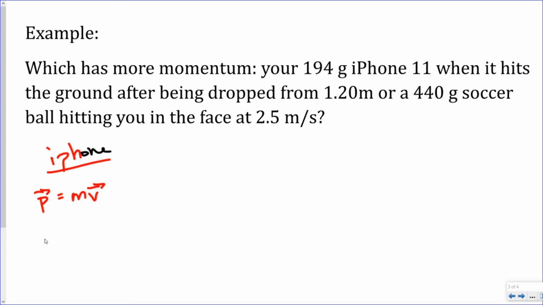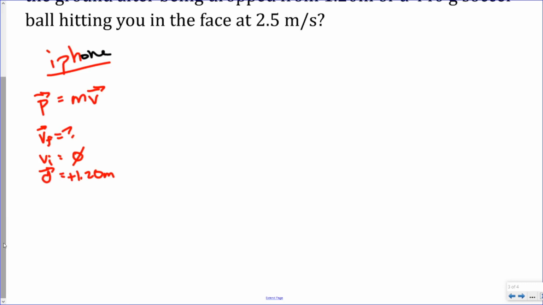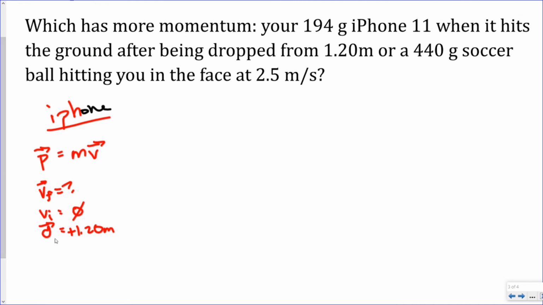Well, I know a few things here. That would be VF that I'm looking for, right? So I don't know that. VI, when you initially drop it, is going to be 0. I know the displacement it has to travel is 1.20 meters. Let's call that positive, it's going to go down. What else do I know? I know the acceleration is positive 9.81 meters per second squared because gravity's pulling it down.